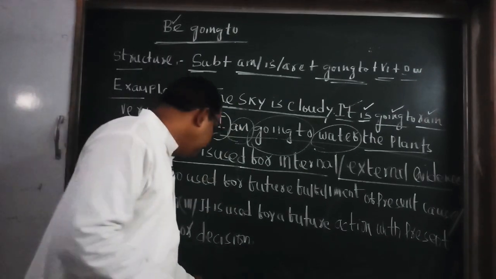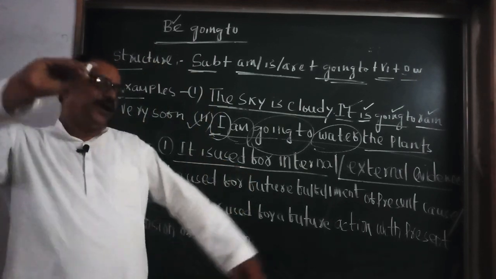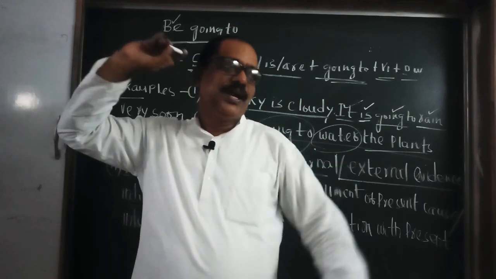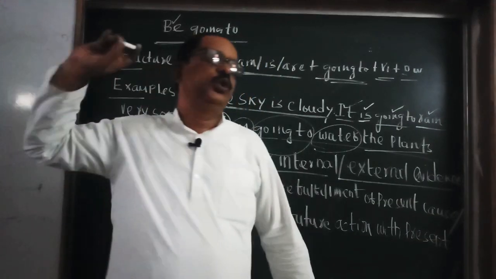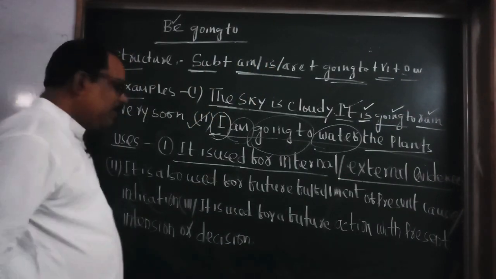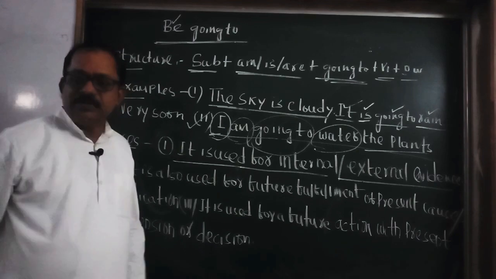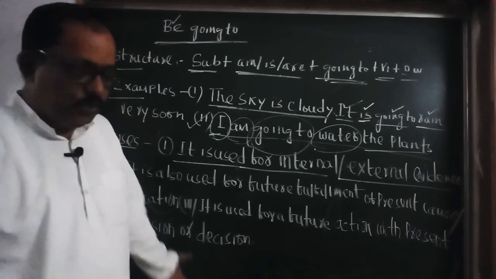For example, I have put a chalk in my hand and I do like this, and a student is sitting there. You can say, Guruji, you are going to throw the piece of chalk. This is external evidence.